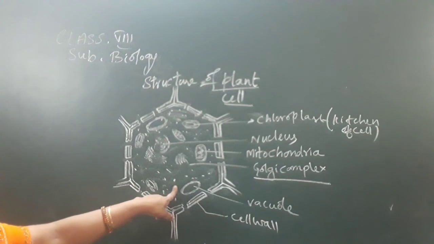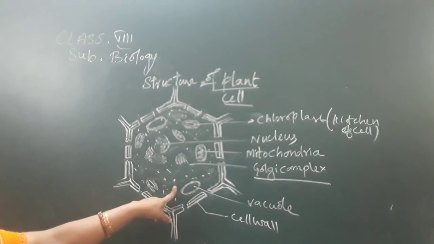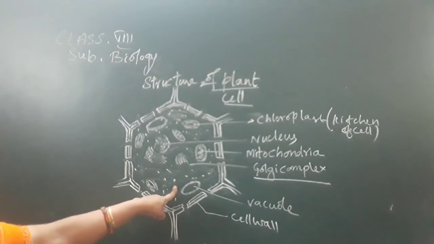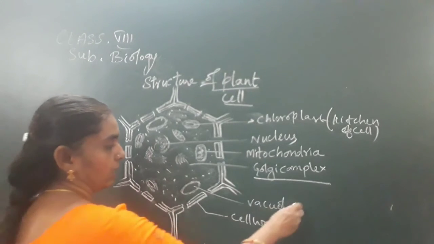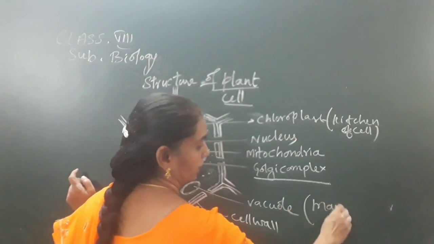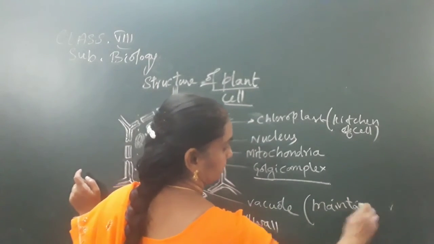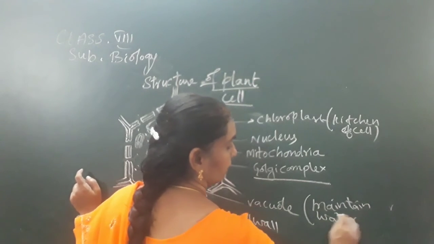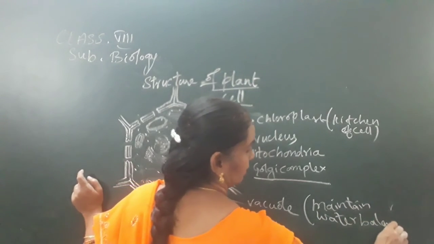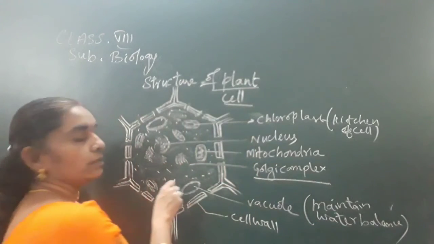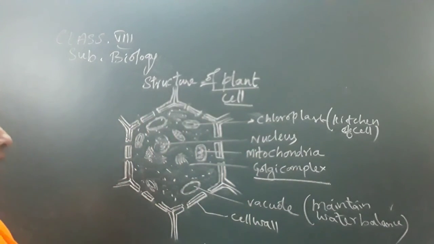The cell is rigid and strong due to the vacuole, and it produces turgidity and rigidity, and maintains water balance in the cell. So this is the structure of the plant cell.